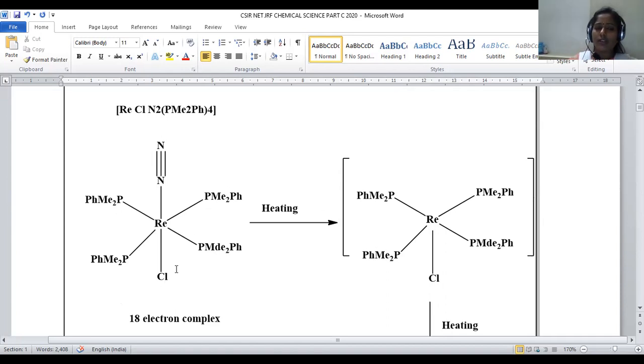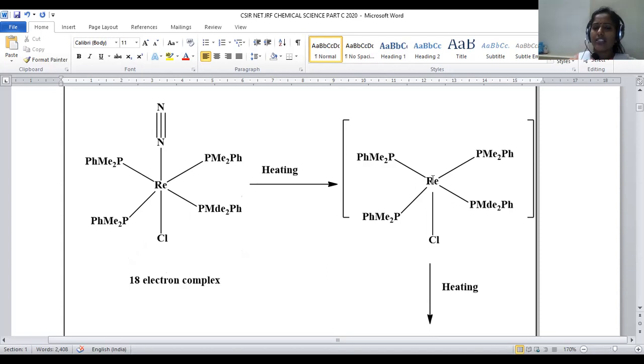So this is the traditional octahedral complex. What happens upon heating? Nitrogen, being a better leaving group, is discarded from the system, and we get a trigonal bipyramidal system, right? After this, there is a generation of electron deficiency, right?